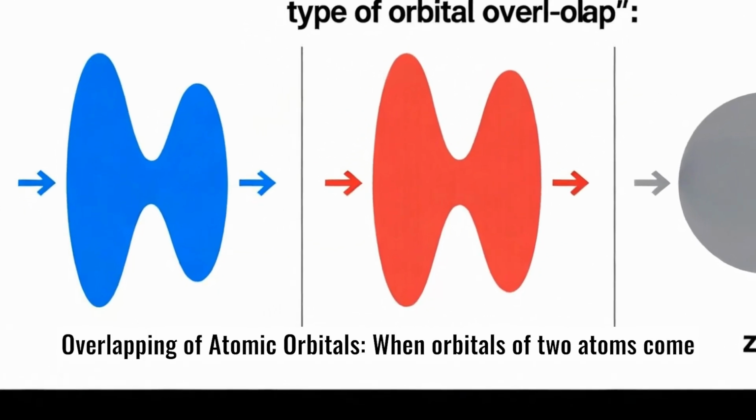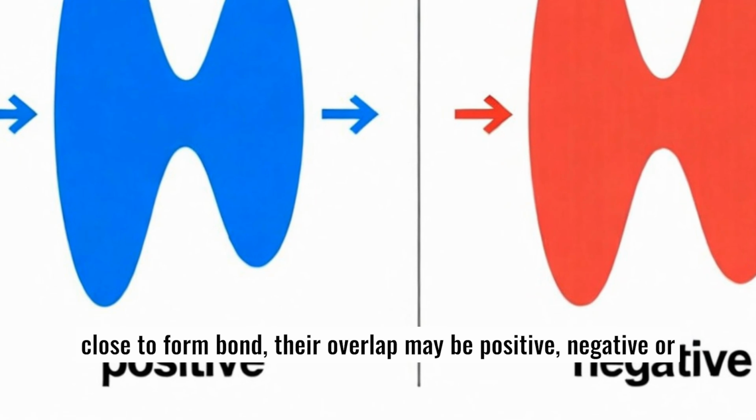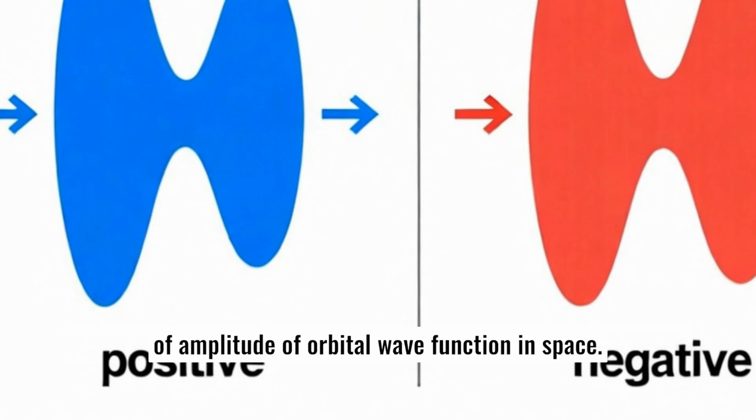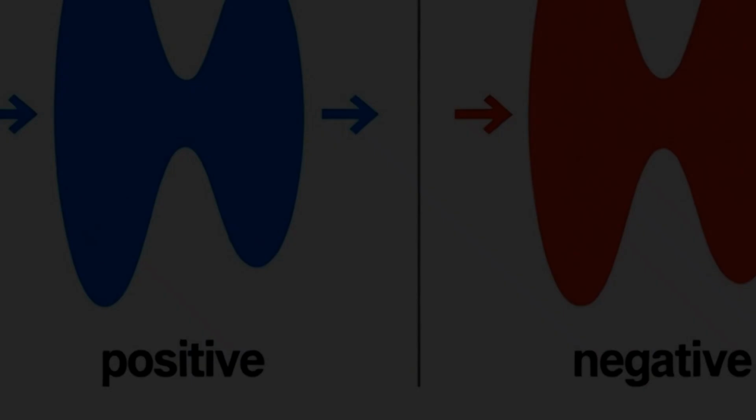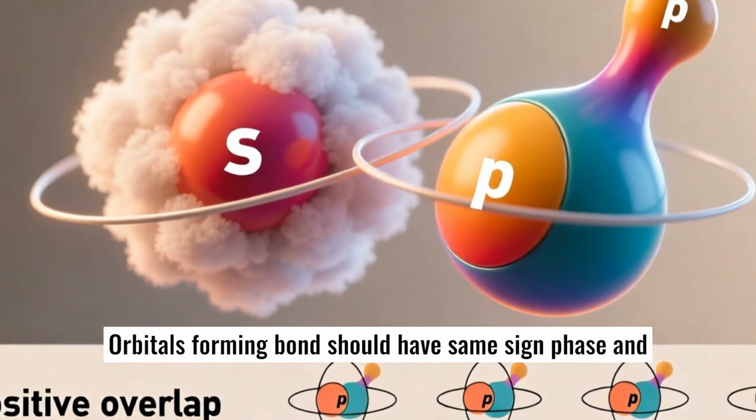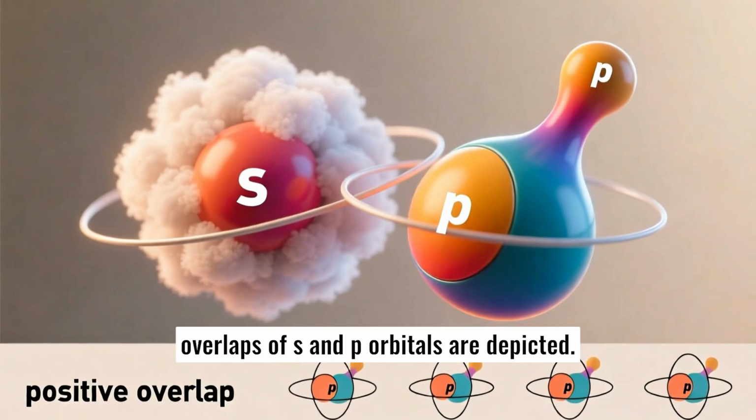Overlapping of atomic orbitals. When orbitals of two atoms come close to form a bond, their overlap may be positive, negative, or zero, depending upon the sign, phase, and direction of orientation of amplitude of the orbital wave function in space. Orbitals forming a bond should have the same sign, phase, and orientation in space. This is called positive overlap. Various overlaps of s and p orbitals are depicted.